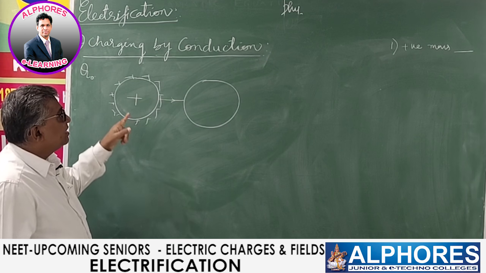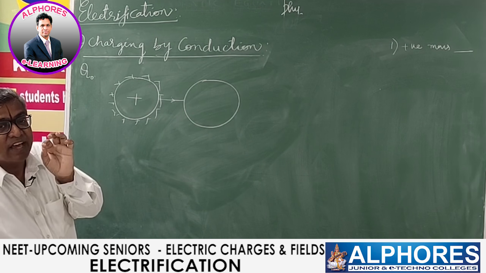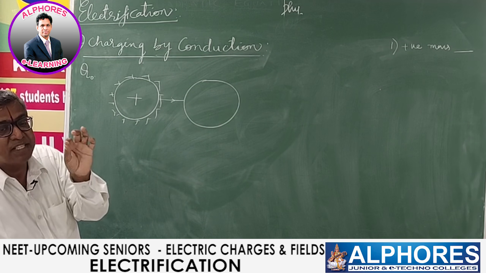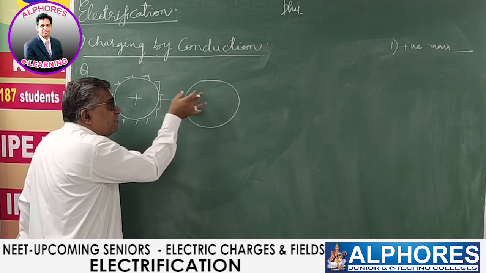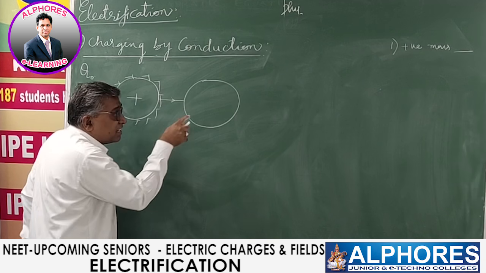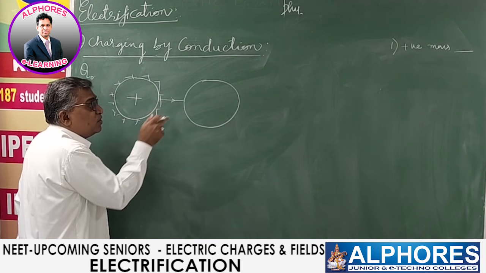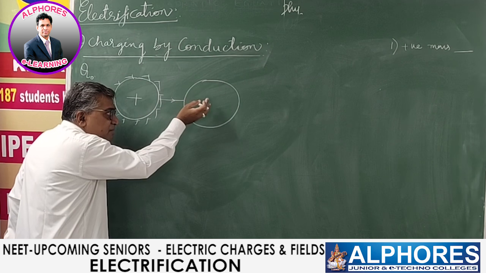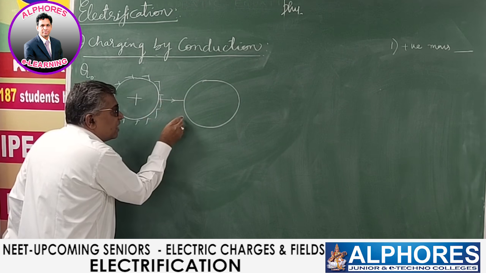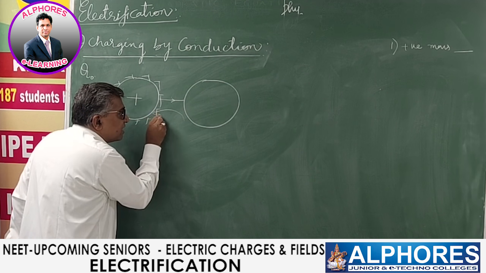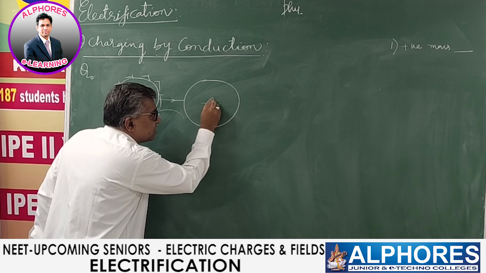Don't make a mistake here. Positive charge will not go from here to there. As I was telling you, charging takes place only by means of transfer of electrons. That is why I was telling you this should be a good conductor, so it possesses many electrons. So this body will withdraw some electrons from there to here. Electrons will move from here to here. So this will lose electrons and attain positive charge.